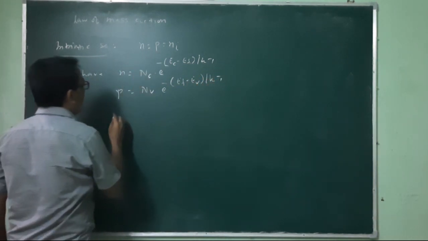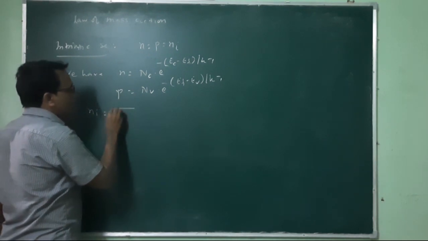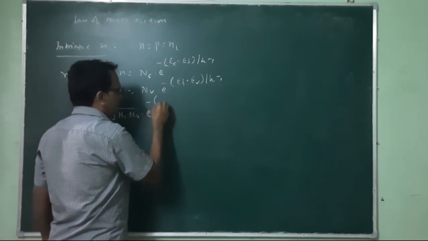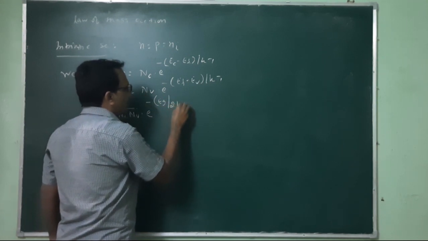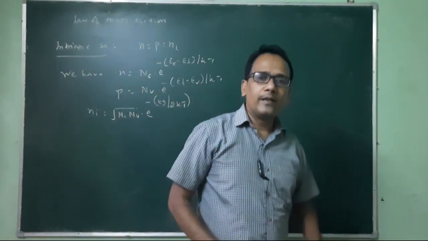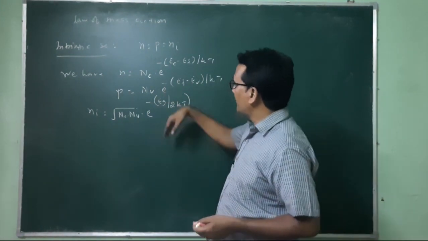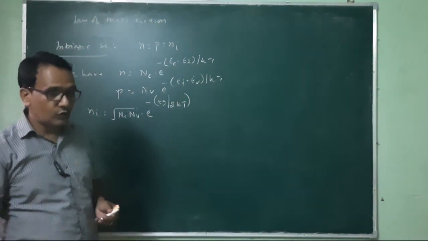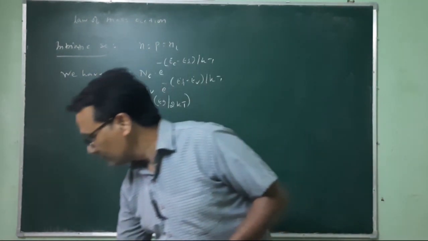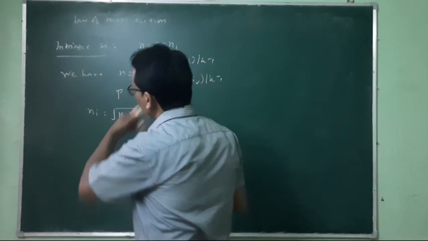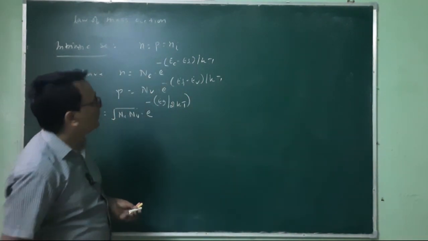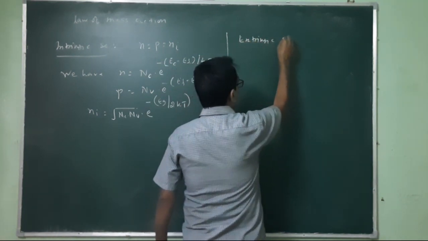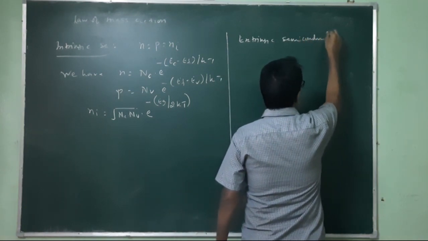By putting this, we calculated Ni, which is equal to the root of Nc Nv times exponential of minus Eg by 2kT. We derived this for intrinsic semiconductor earlier, and we will try to recalculate this for n-type and p-type semiconductors. So in extrinsic semiconductor,